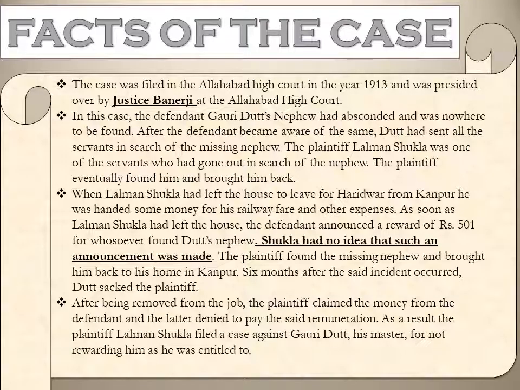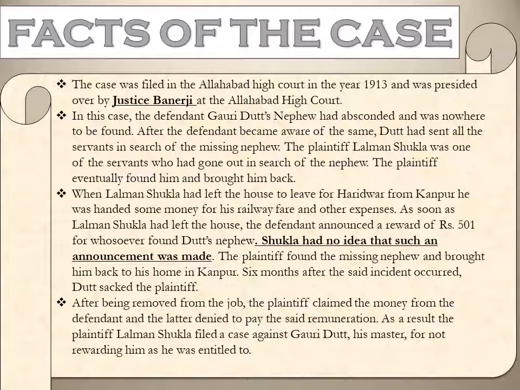So, moving on with what actually happened. In this case, defendant Gauri Dutt's nephew absconded and was nowhere to be found. After the defendant became aware of this, Dutt sent all the servants in search of the missing nephew. The plaintiff Lalman Shukla was one of the servants who had gone out in search of the nephew, and he eventually found him and brought him back.